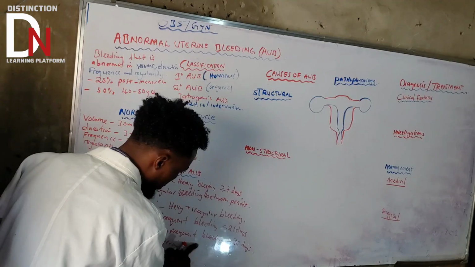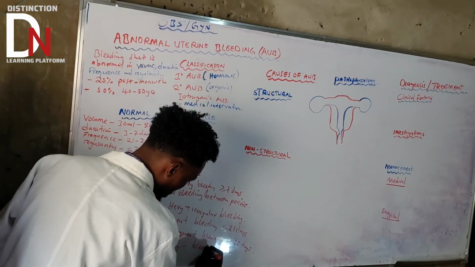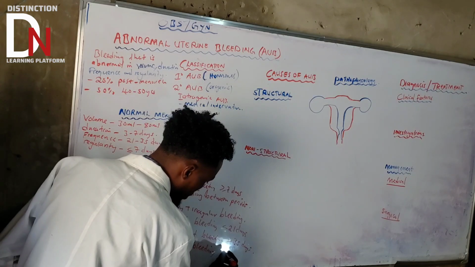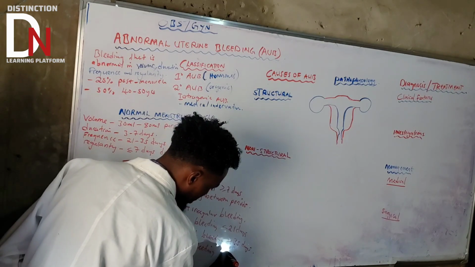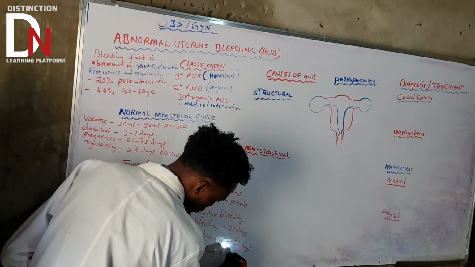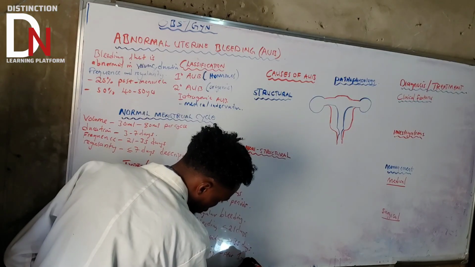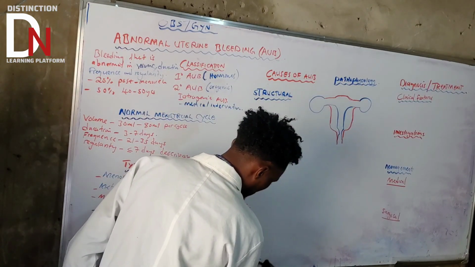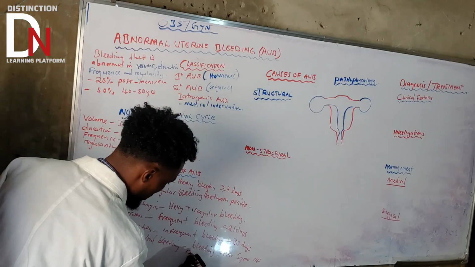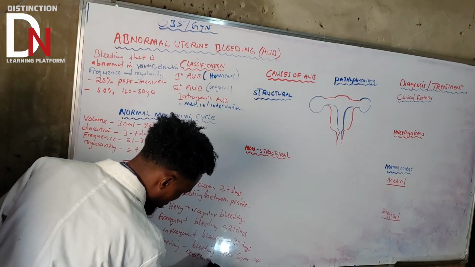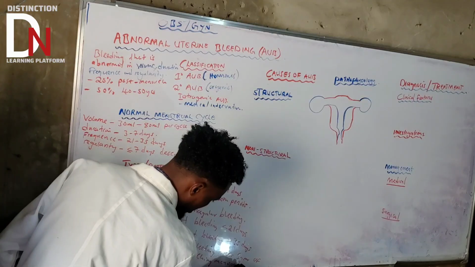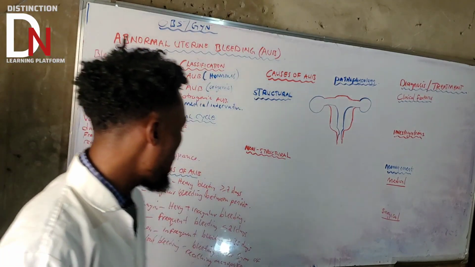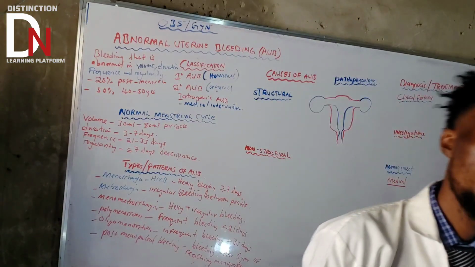So bleeding after 1 year of reaching menopause.